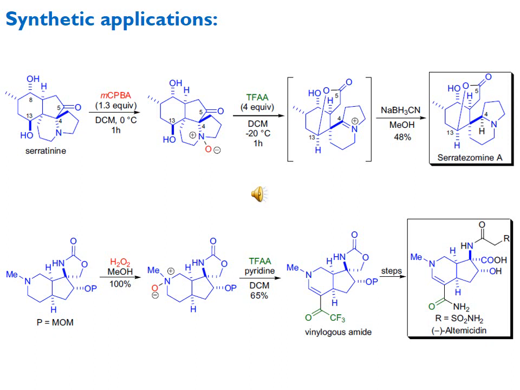And this iminium ion is then converted with sodium borohydride, and we get again a tertiary amine.